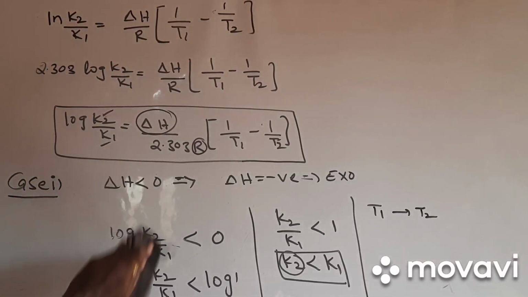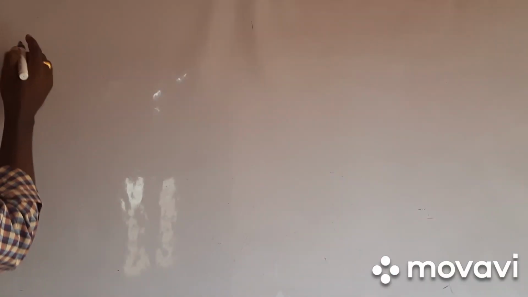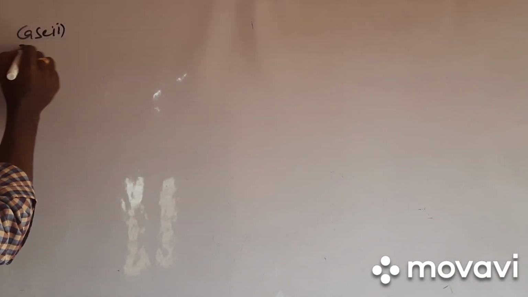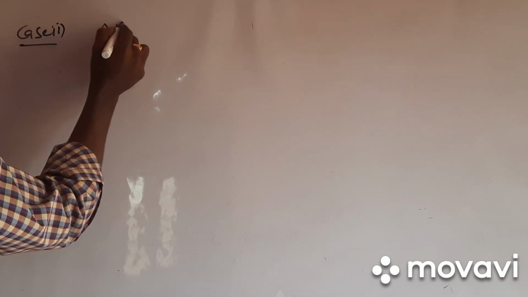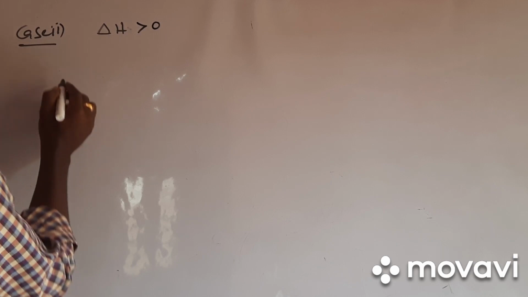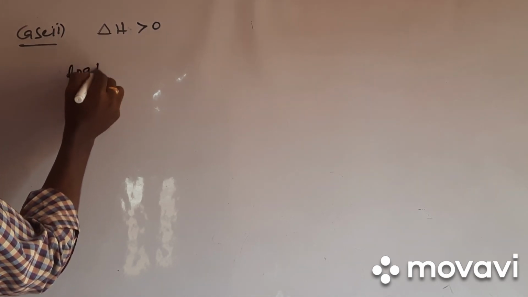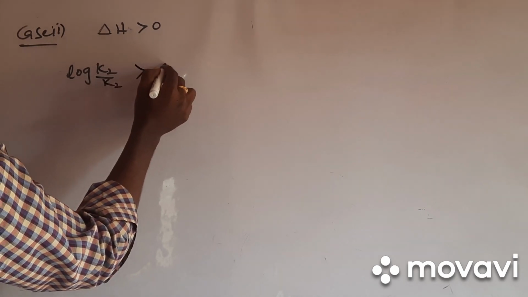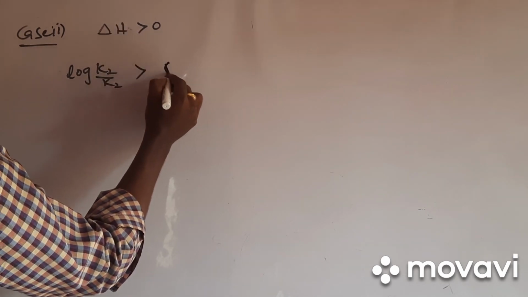So this is in case of what? Exothermic reactions. So now, when I am taking case 2, according to case 2, delta H value is equal to what now? Greater than 0. Delta H value is greater than 0. Means log of K2 by K1 is greater than what? Sorry, greater than 0.